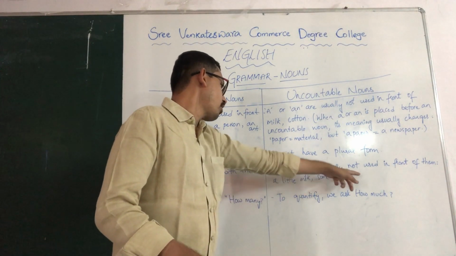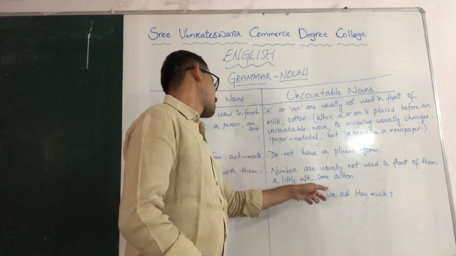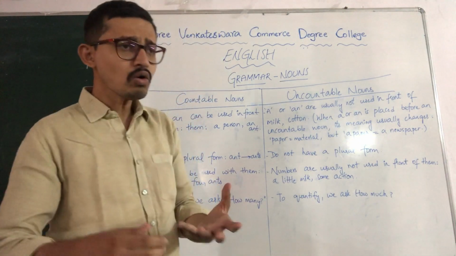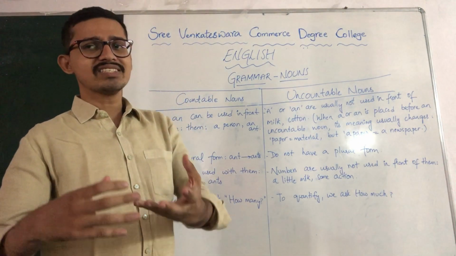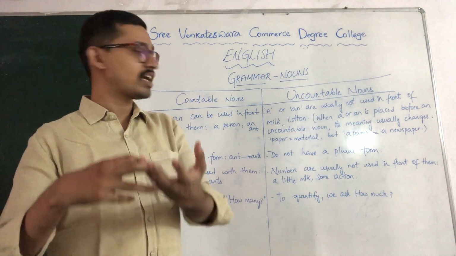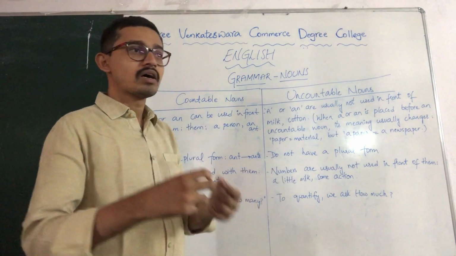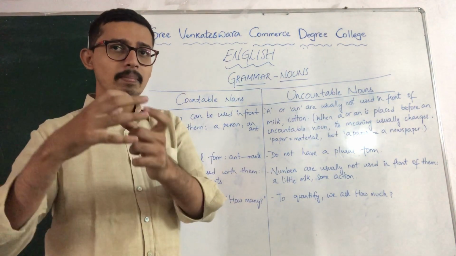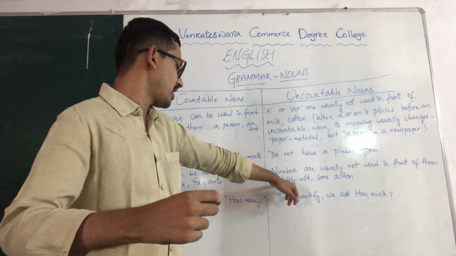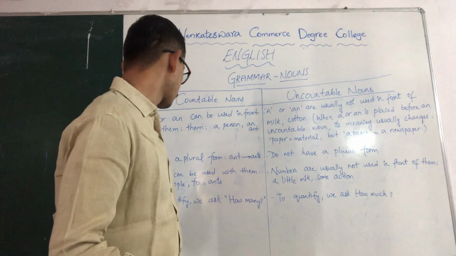Numbers are usually not used in front of uncountable nouns. A little milk, some action. So, as we discussed, there is no numerical form for liquid forms, generally for uncountable nouns. A little is measured with a particular form of little, not with a number, here in uncountable nouns.